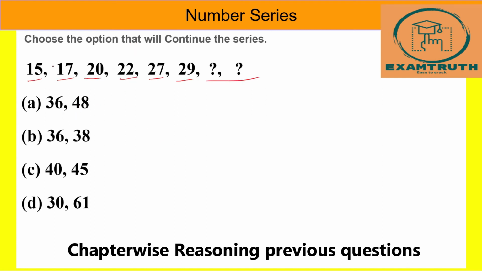Next. So here it is plus 2. 15 plus 2 is 17. Then plus 3 is nothing but 20. Plus 2, plus 5. Plus 2, plus 7. Plus 7 is nothing but 36. Here we have two options. Next, it is plus 7. Next it will be plus 2 only, right? Plus 2. So here it is 36 and 38.